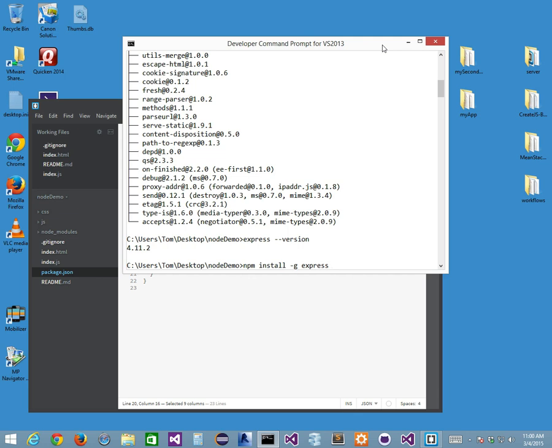Is it running? I'm looking at you because if it runs for you, then... huh? Doesn't run at all? Doesn't do an npm install -g? Didn't work for you? It doesn't recognize Express. So you go npm install -g express and it doesn't work? For you guys too? My computer is so good. That's not good. How about you guys? Does it work for you guys? It seems like something installed, but when I check the version, it says it's not recognizable. Minus version? Yeah.